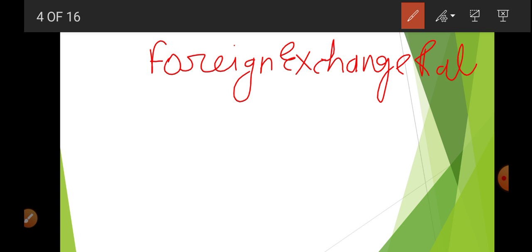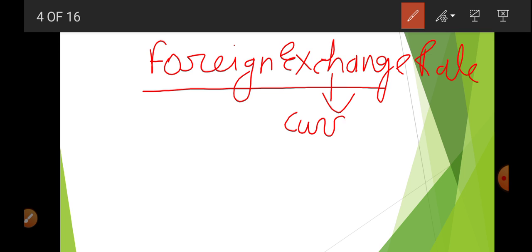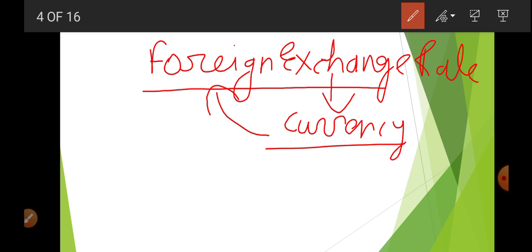Okay, student? So first of all, there is need to understand what you mean by foreign exchange. This exchange means currency. It is related to foreign currency.